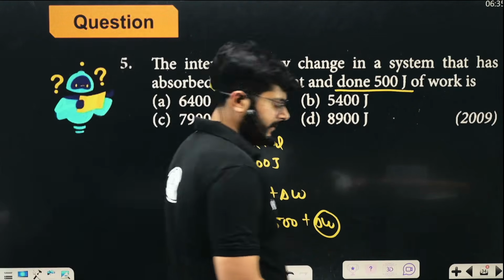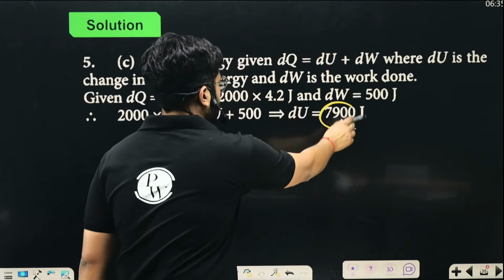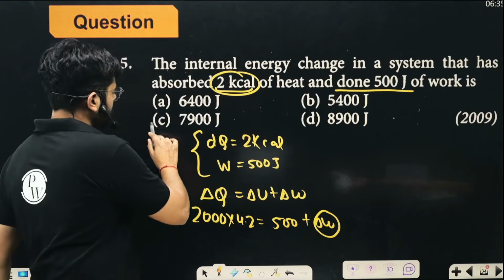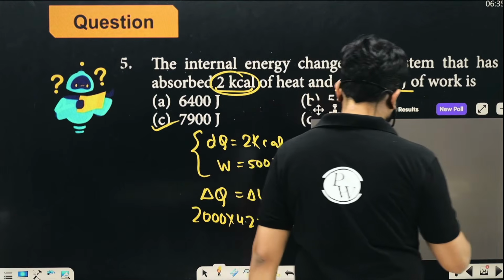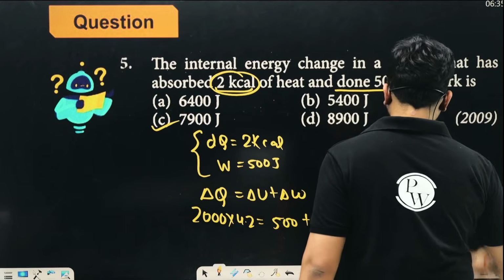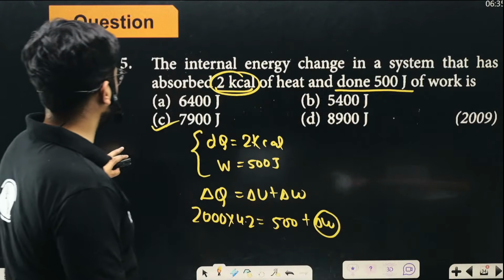So that's it. Let's say option 7900, option C should be the correct option. Option C should be the correct option. Okay, so let's continue and talk about the next one.